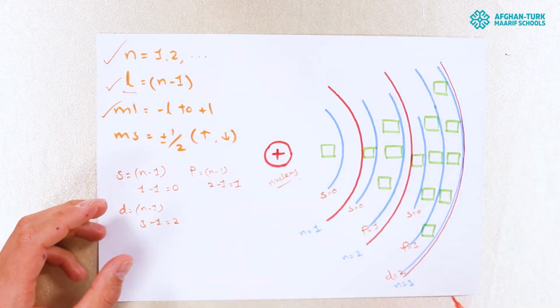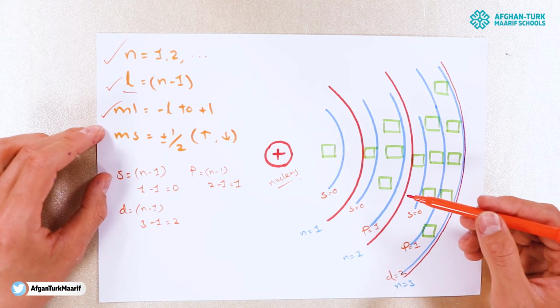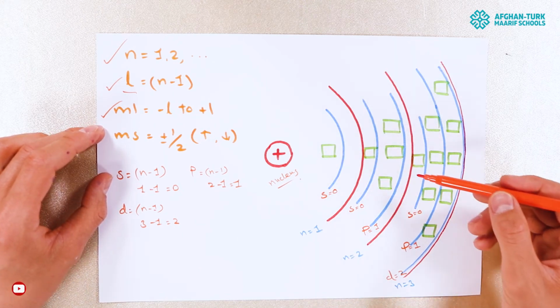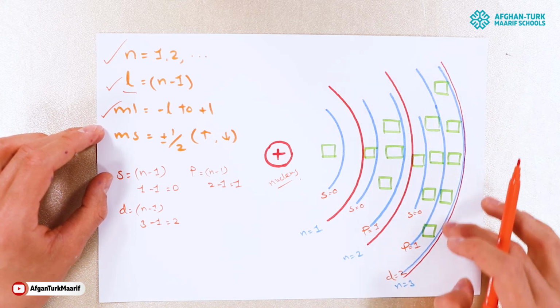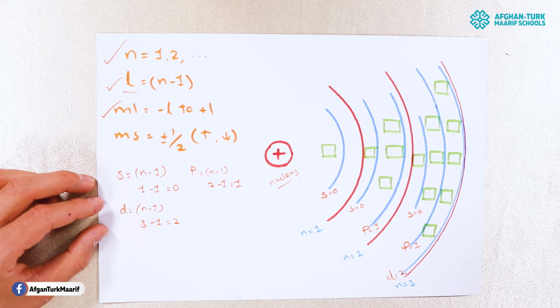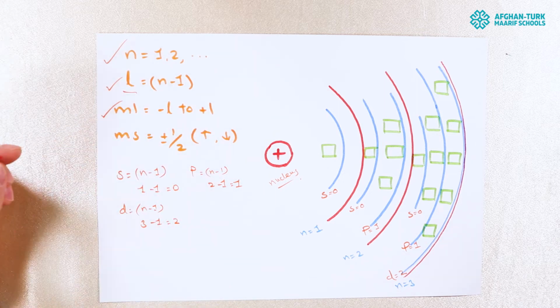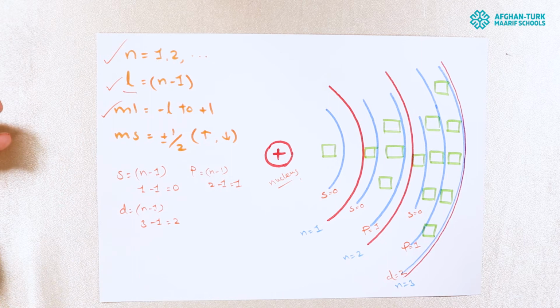Now we have finished the principal quantum number and the secondary quantum number, so let's go to the orbital. The symbol of orbital is ml. How can we find how many orbitals are present in each subshell? Over here I have written the numbers of orbitals. To find the number of orbitals, it depends on the interval ranging from minus L to plus L. So it can be 0, a negative integer, or a positive integer.